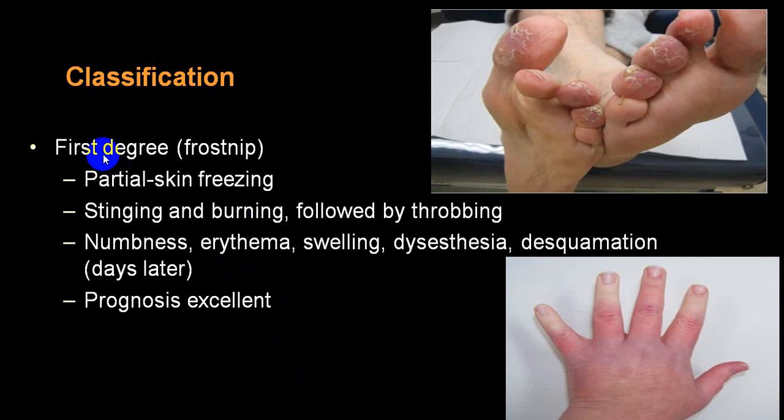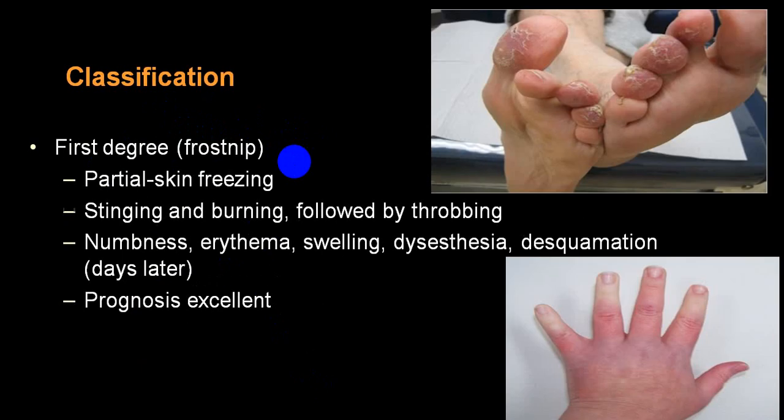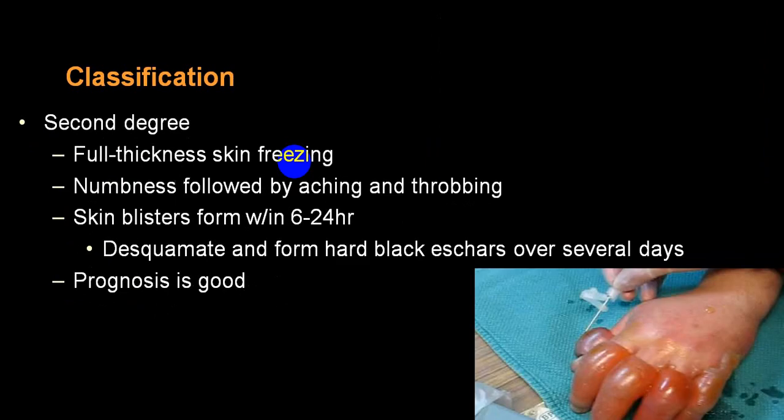You can divide the damage: first degree is frostnip, and when it is severe it is called frostbite. If you are interested, you can go into detail. These are all the different changes that can happen in an early stage, and these are in a little further advanced stage. This is second degree change.